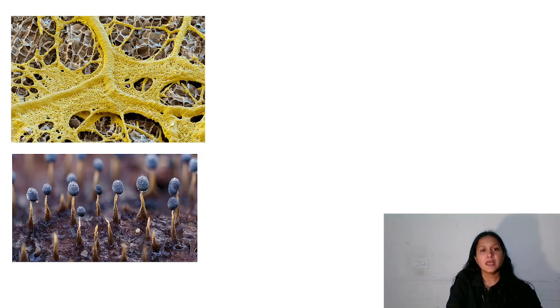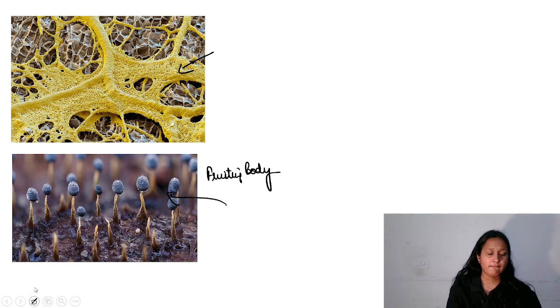Next, this is a plasmodium, right? These are fruiting bodies in which spores are formed. So in the sporangia here, spores are produced. This is sporangia, right?